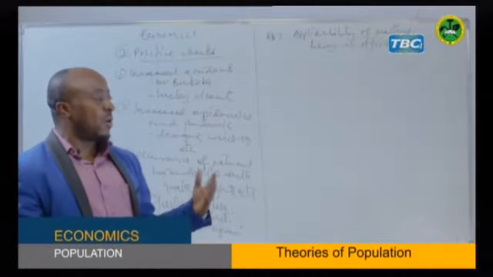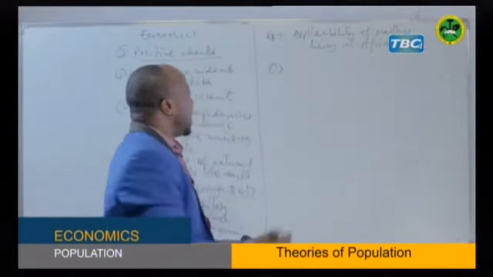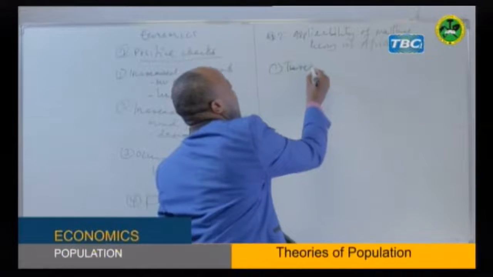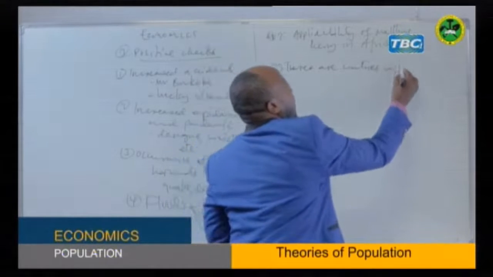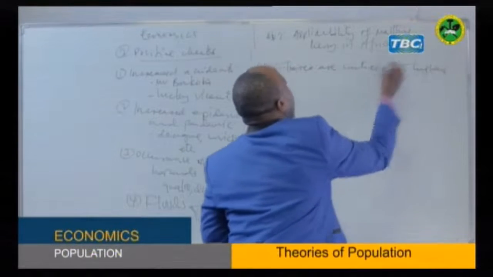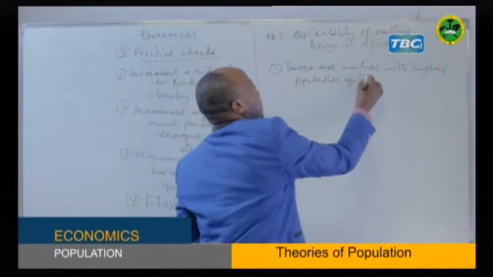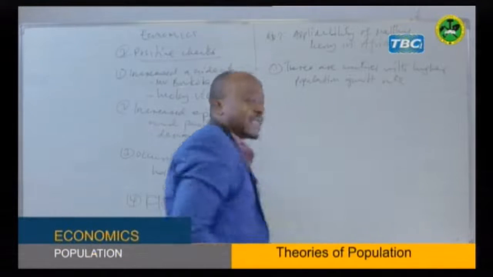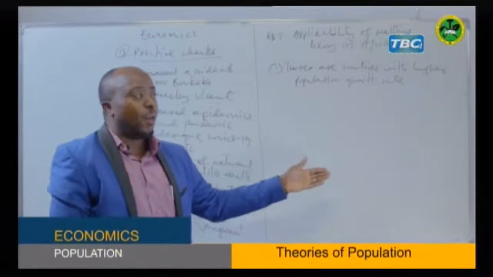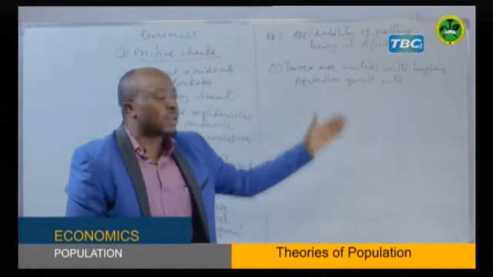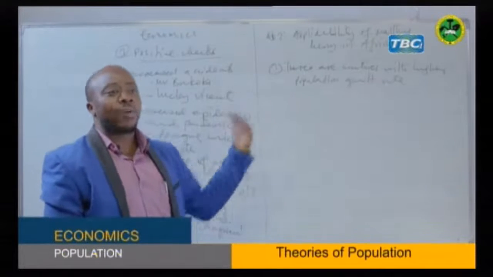Now, the applicability of Malthus population theory in Africa includes the following. Number 1, there are countries with higher population growth rate. That is the first applicability. It means there are countries in Africa which have higher population growth rate. Population growth rate is the rate at which population is growing. It is calculated in different ways.